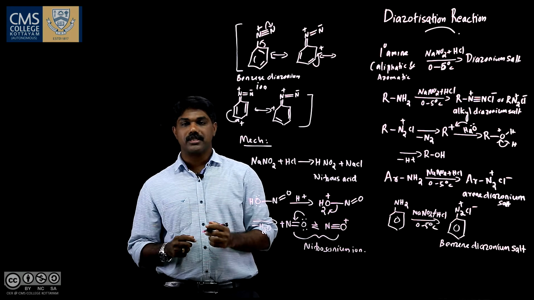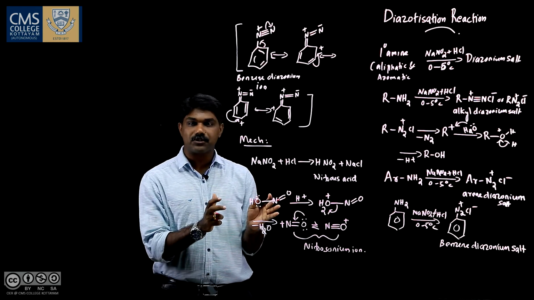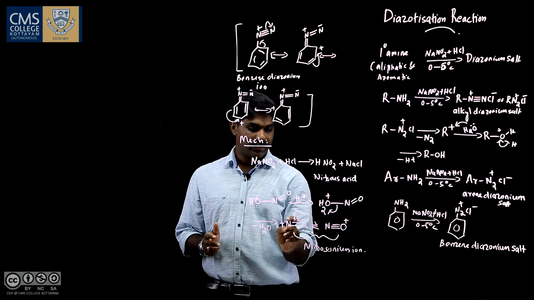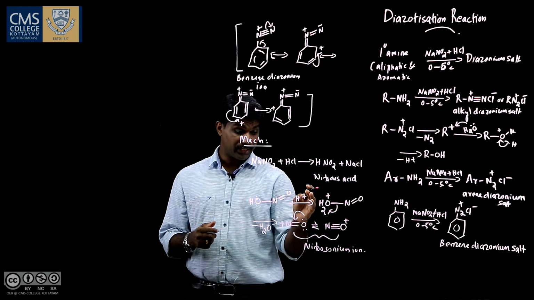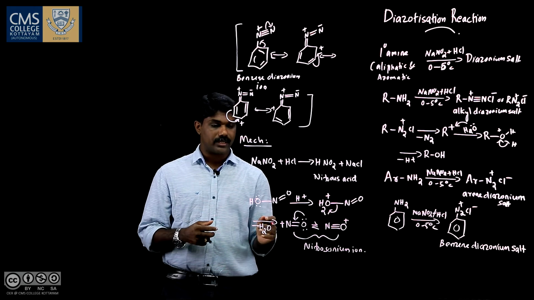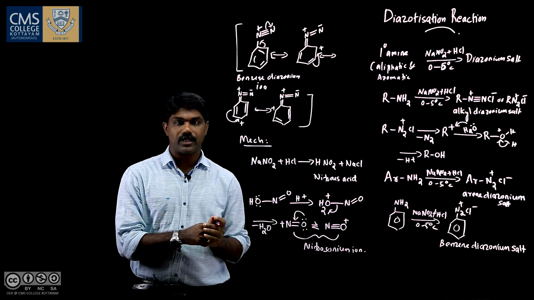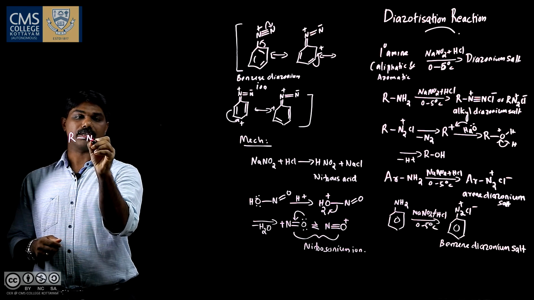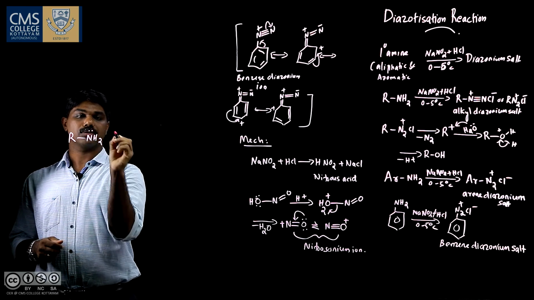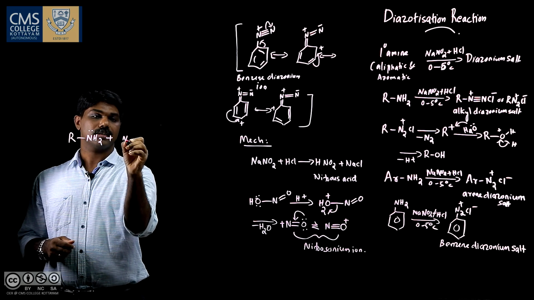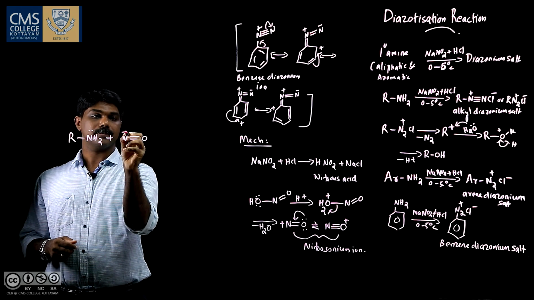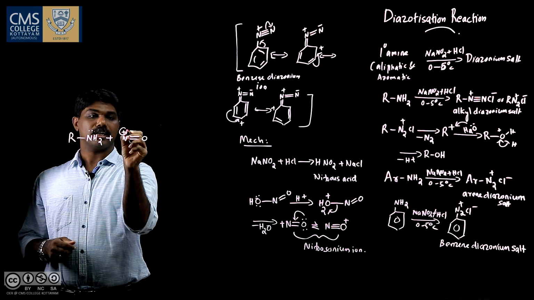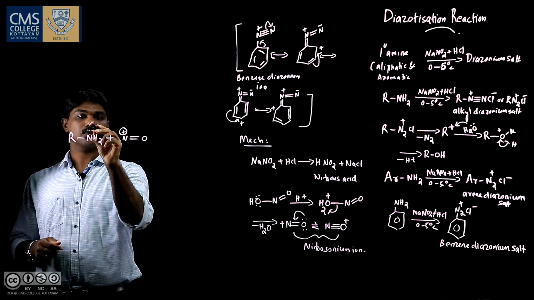So in diazotization reaction, the electrophilic partner is nitrosonium ion. This electrophilic partner then reacts with the nucleophilic partner, that is amine. So RNH2 is the nucleophilic partner and it reacts with the nitrosonium.